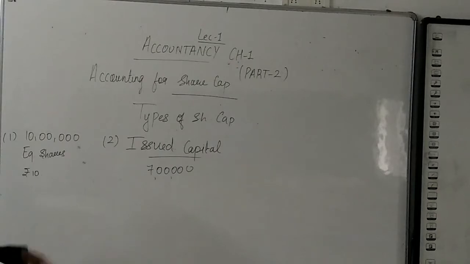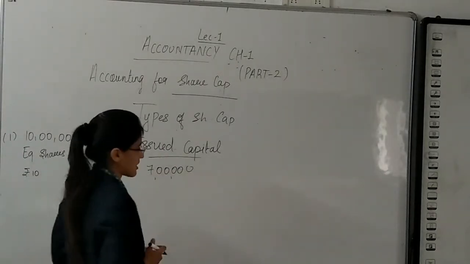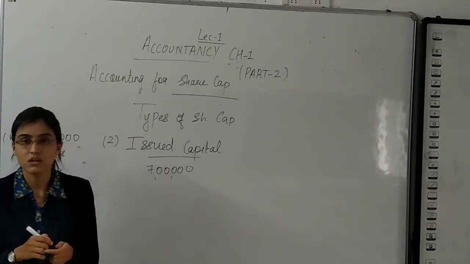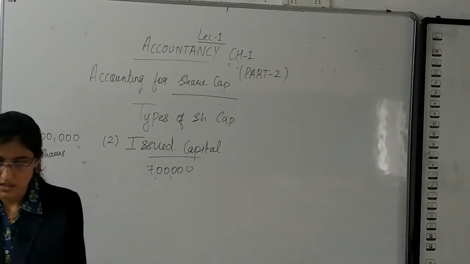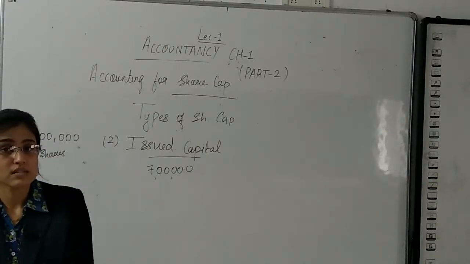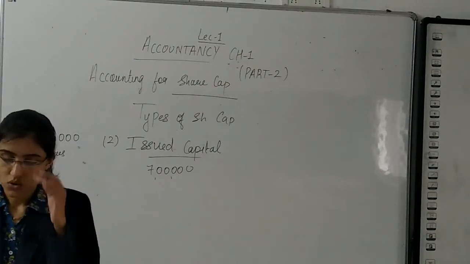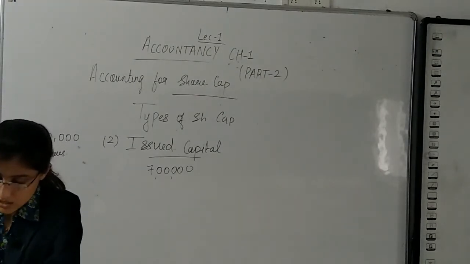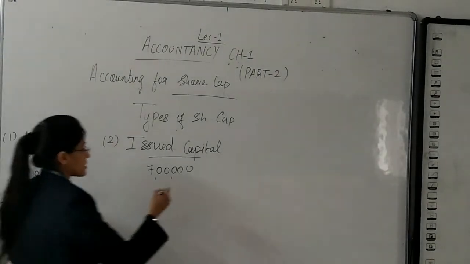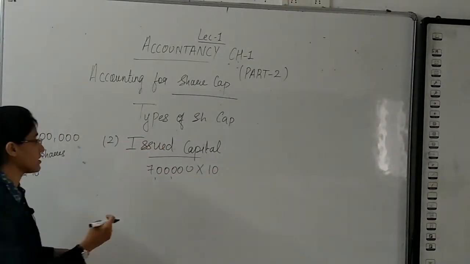How much is the authority? 10 lakh. So as per the requirement, the company has issued 7 lakh shares, because the company is in need of that much capital only for now. It is clearly written in your textbook that the company will issue shares from authorized capital on the basis of the need of the company. So 7 lakh shares have been issued. What is the price of each share? 10. So what is the issued capital now?